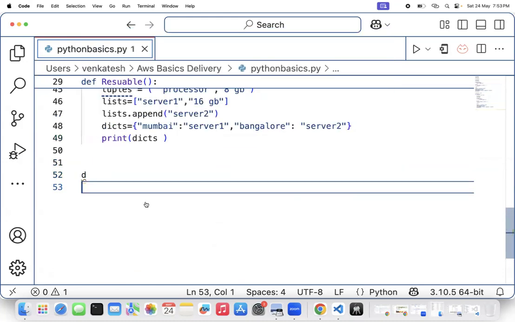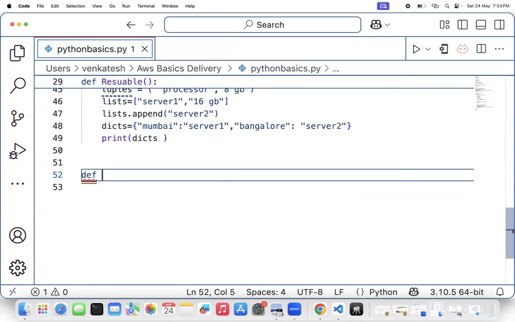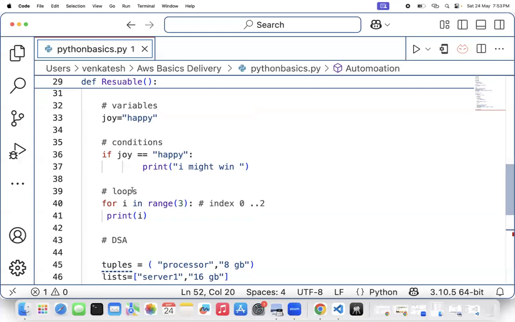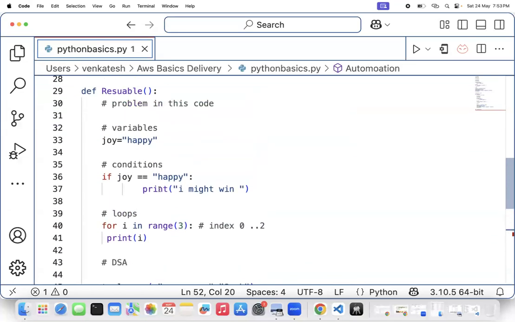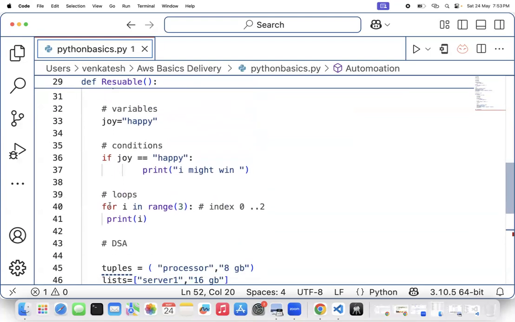Readable code or reusable code. So I'll write it down as automation. Inside this automation, I will pass. So in this code, variables are very important, and decision-making things are very important here, right? So that is one of the use cases, right?